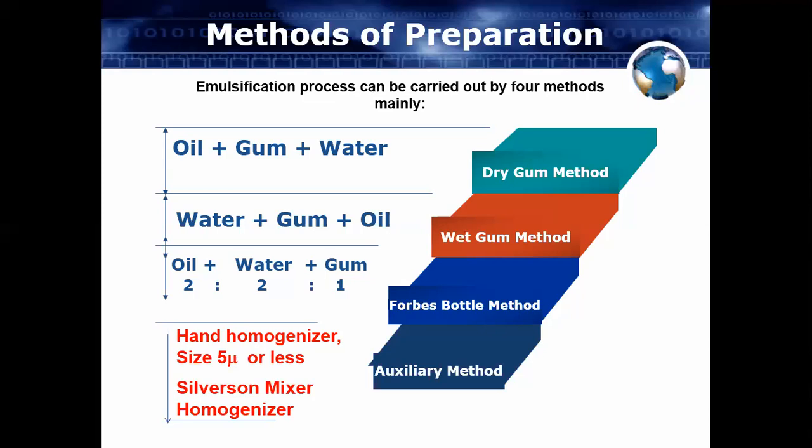Generally, when you are preparing the emulsion, we have to take 2 parts of oil, 2 parts of water and 1 part of the gum. So this is the routine formula, that equal amounts of water and oil we take and 1 part of the gum.